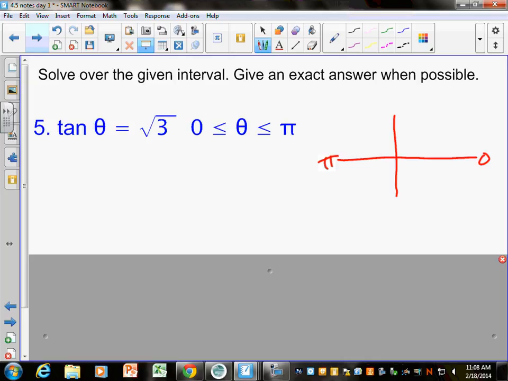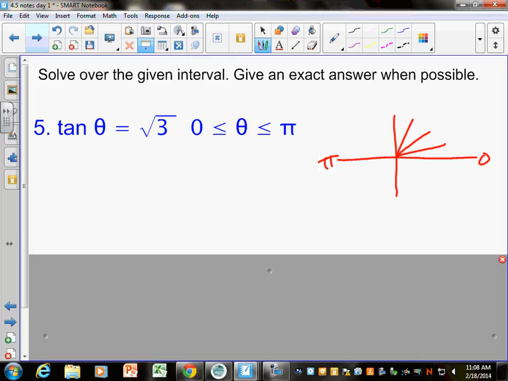Which means you better not give me an answer over here, because tangent cannot equal positive square root of 3 over here, yes? So now I'm over here, and if I'm in the unit circle, I only have 3 options. I'm either going to be at pi/6, pi/4, or pi/3, or I guess I could be pi/2, but it's not the square root of 3. Could I eliminate one of those 3 options?